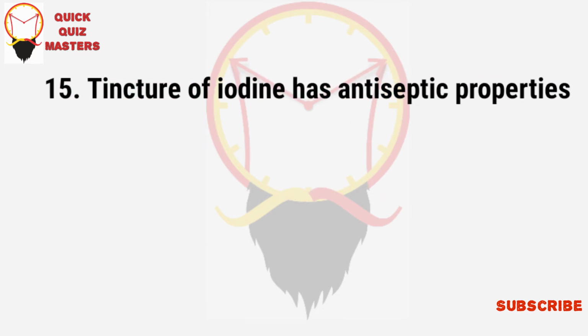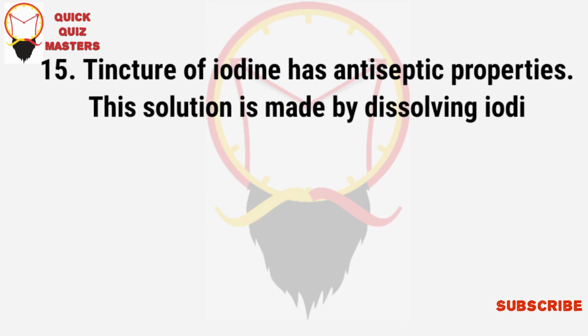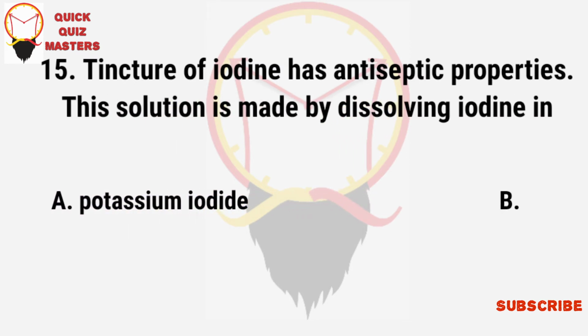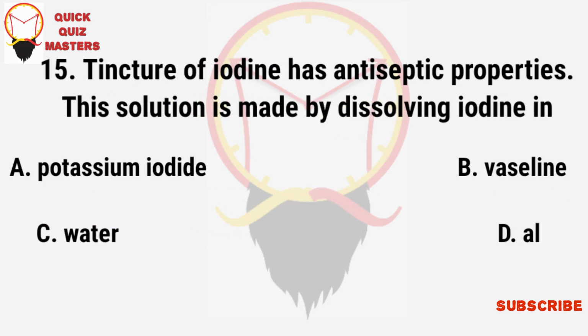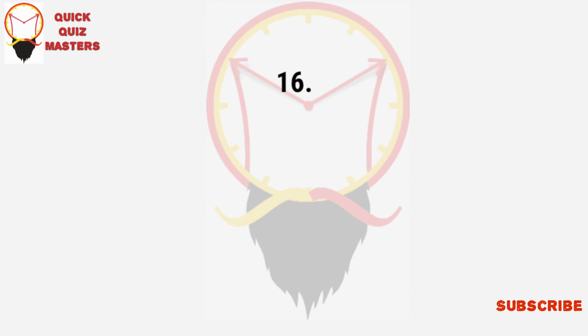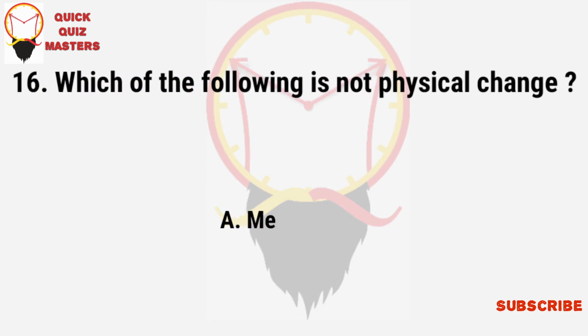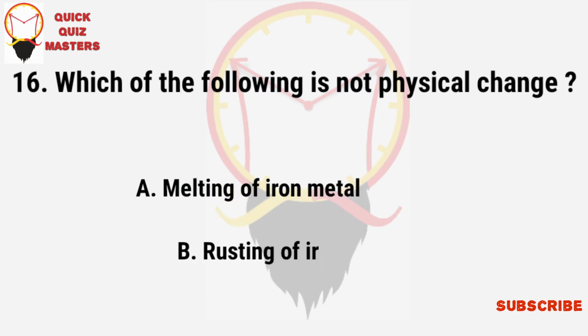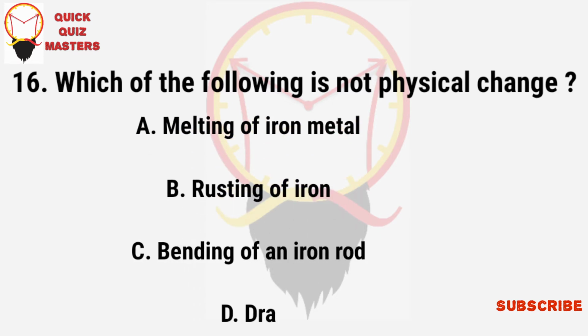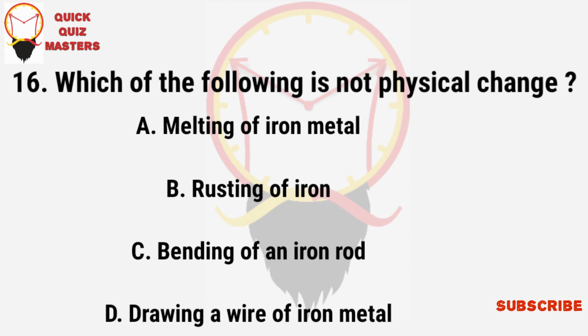Tincture of iodine has antiseptic properties. This solution is made by dissolving iodine in: potassium iodide, Vaseline, water, alcohol. Which of the following is not a physical change? Melting of iron metal, rusting of iron, bending of an iron rod, drying a wire of iron metal.